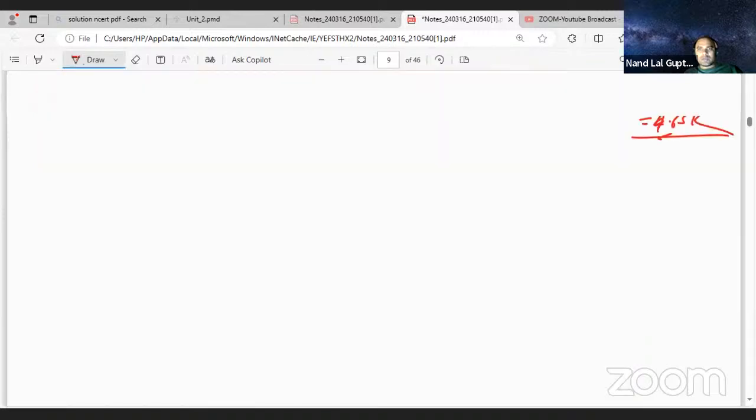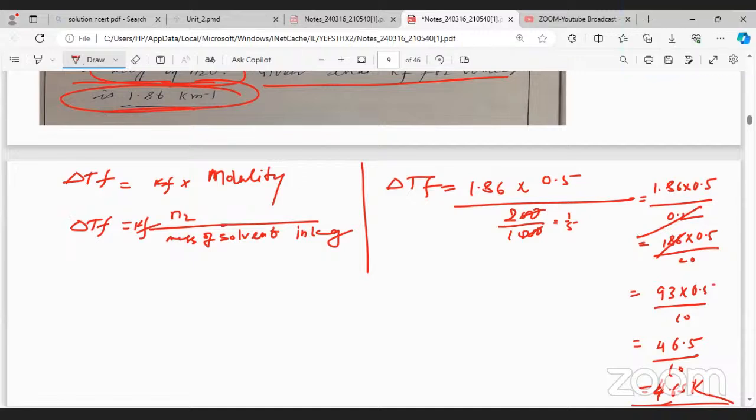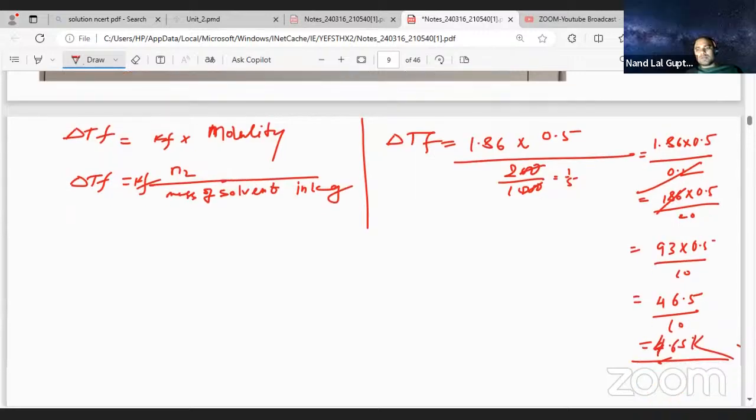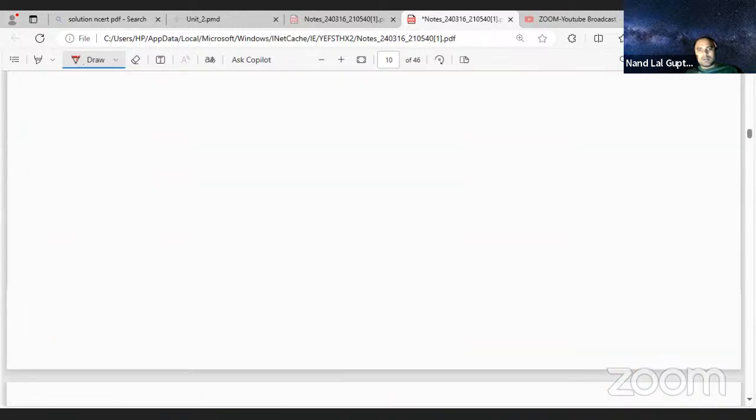I'm keeping the slide, you see. 1.86 into 0.5, 200, 1000. Okay, so this one is the correct one.